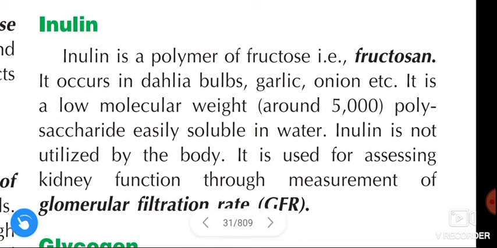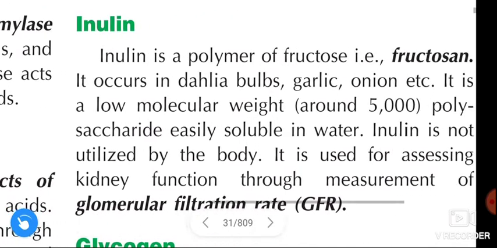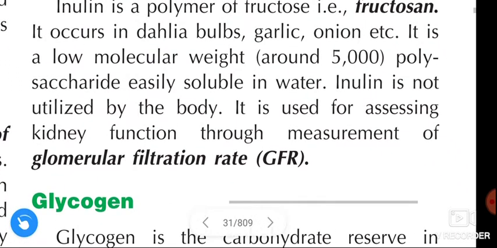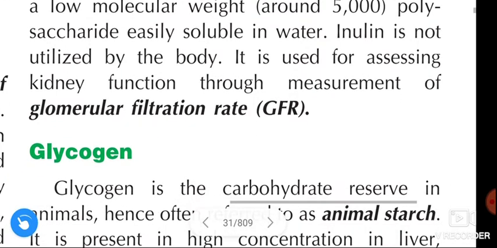Inulin is not utilized by the body. It is used for assessing kidney function through measurement of glomerular filtration rate, GFR.